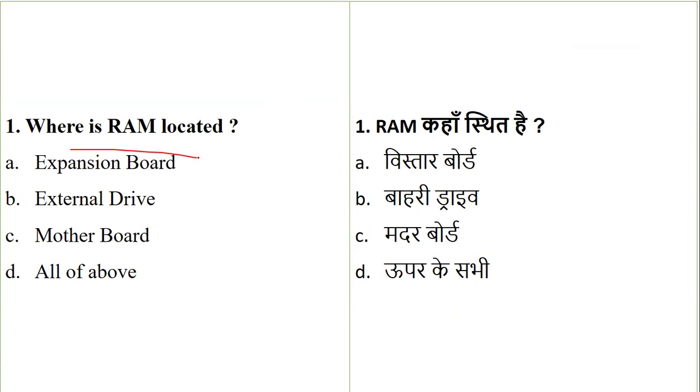So where is RAM located? RAM is located on the motherboard. So the location of the RAM is the motherboard. Just make sure you remember this particular concept.